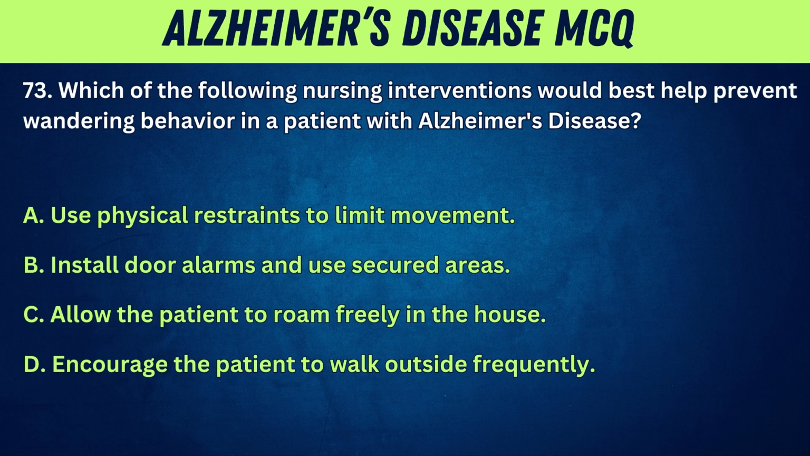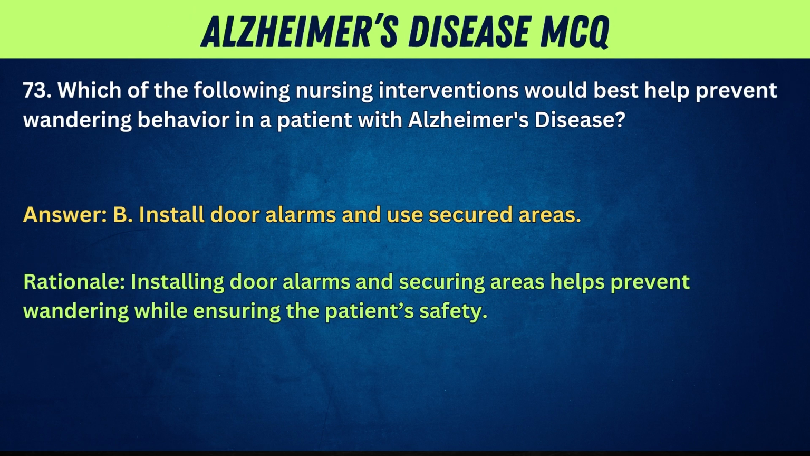73. Which of the following nursing interventions would best help prevent wandering behavior in a patient with Alzheimer's disease? A. Use physical restraints to limit movement. B. Install door alarms and use secured areas. C. Allow the patient to roam freely in the house. D. Encourage the patient to walk outside frequently. Answer: B. Install door alarms and use secured areas. Rationale: installing door alarms and securing areas helps prevent wandering while ensuring the patient's safety.